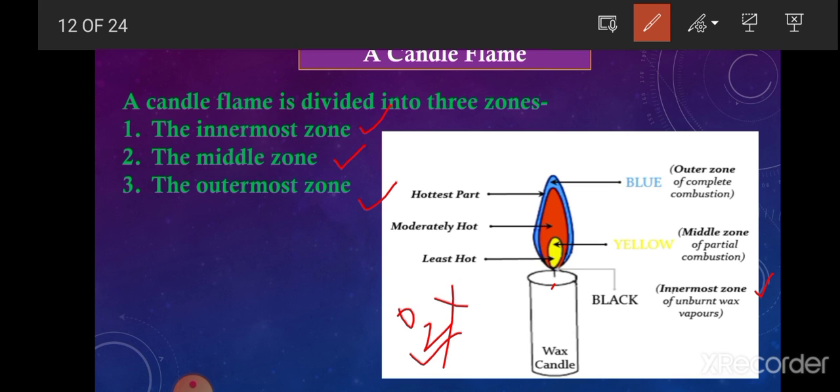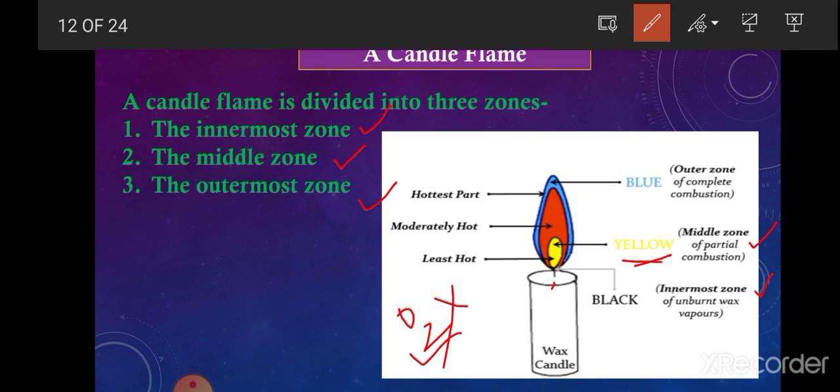Now the next zone is the middle zone. In the middle zone, as compared to the innermost zone, some amount of oxygen is present. That is why partial combustion takes place here. The wax which is present here burns and produces wax vapor with a yellow flame.